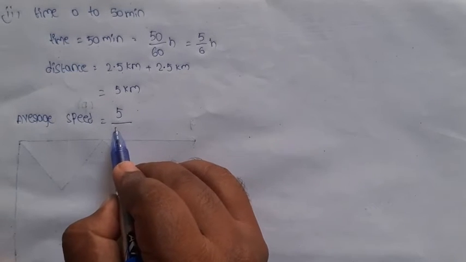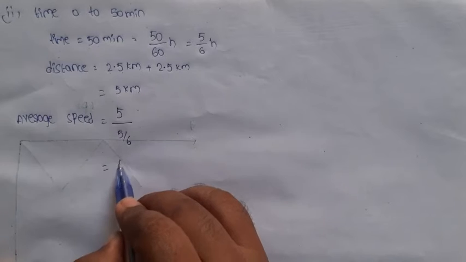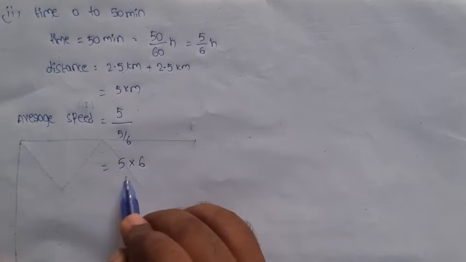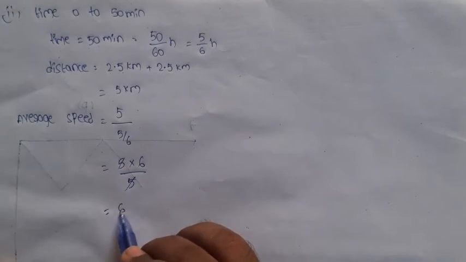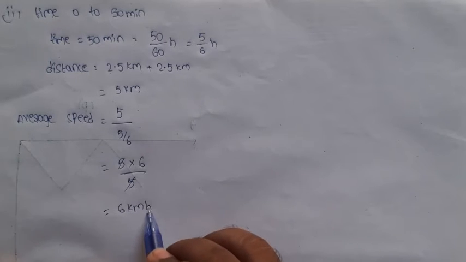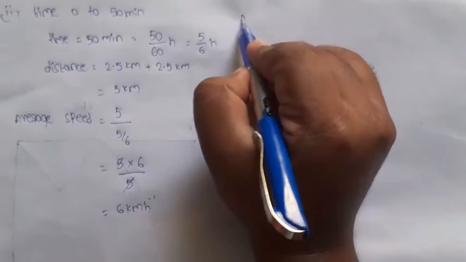So total time is 5 by 6. So 5 into 6 by 5. So average speed is 6 kilometer per hour. Okay, this is the average speed. Find average velocity.